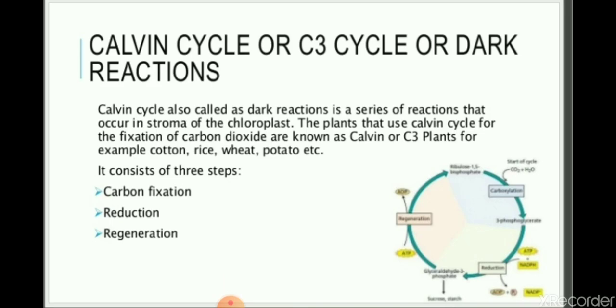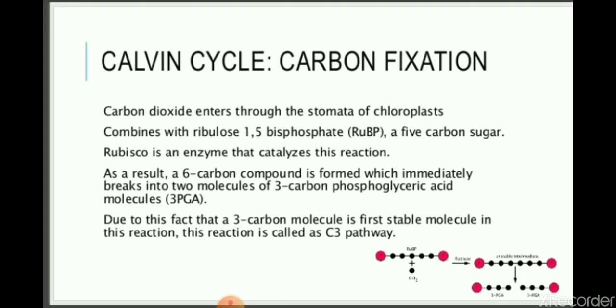The Calvin cycle, also called the dark reaction, is a series of reactions that occur in the stroma of the chloroplast. The plants that use the Calvin cycle for fixation of carbon dioxide are known as C3 plants. Although it is called the dark reaction, these reactions do not occur in the dark or at night. The C3 cycle completes in three steps: carbon fixation, reduction and regeneration.